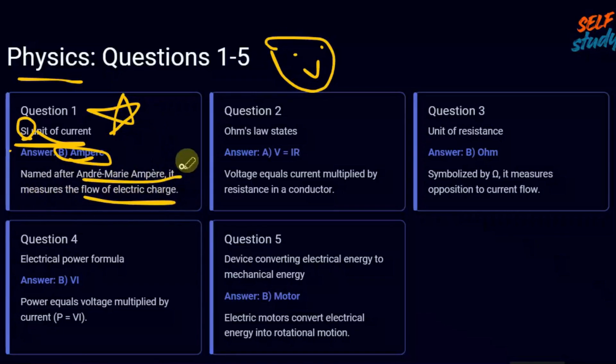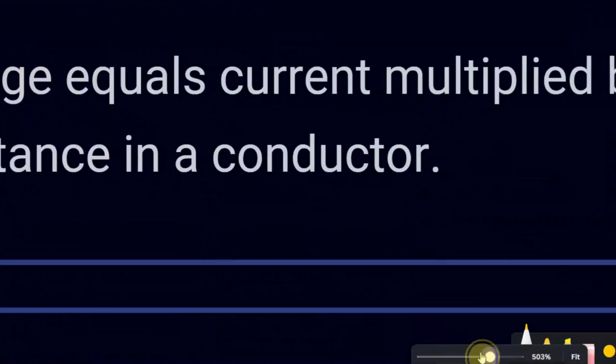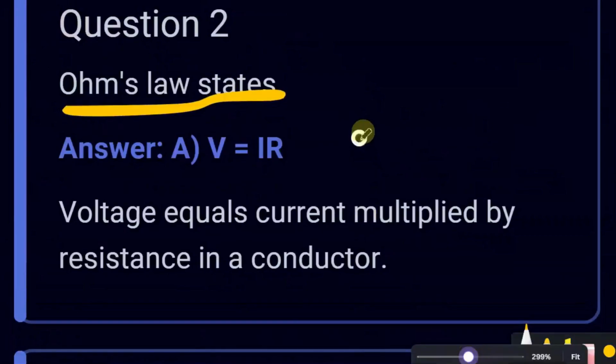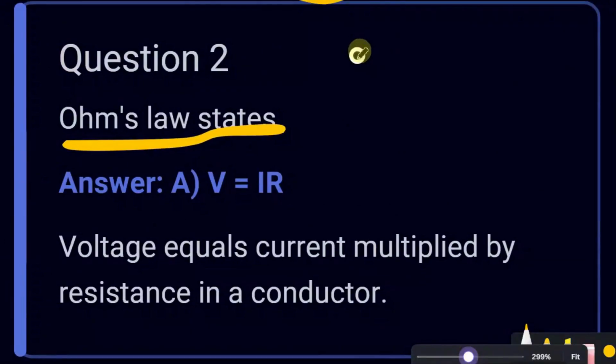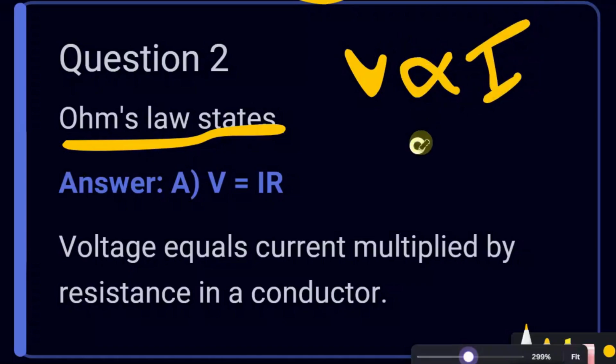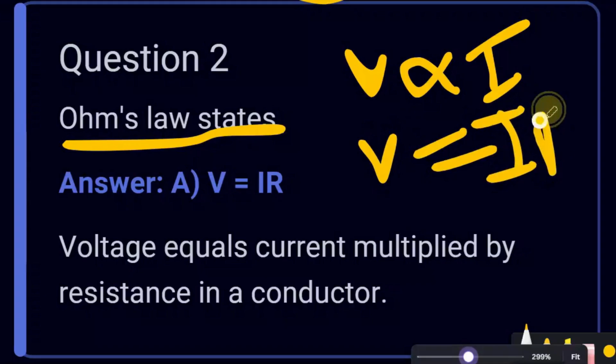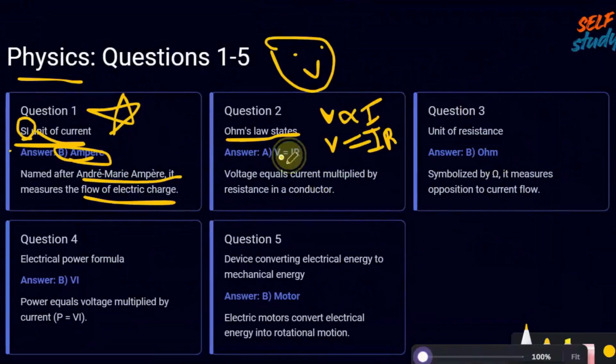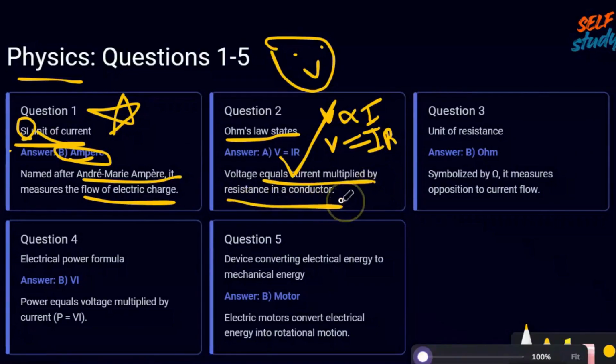Nice, okay. Second question, Ohm's law states that. What is Ohm's law? Here, a very important question. From this we derive that V is proportional to the current flowing through it. To remove this proportionality, we keep V equals IR. This is Ohm's law: V equals IR. Voltage equals the current multiplied by the resistance in the conductor.